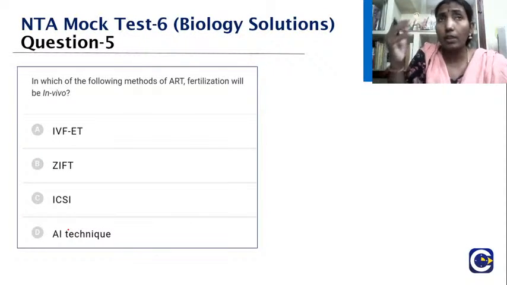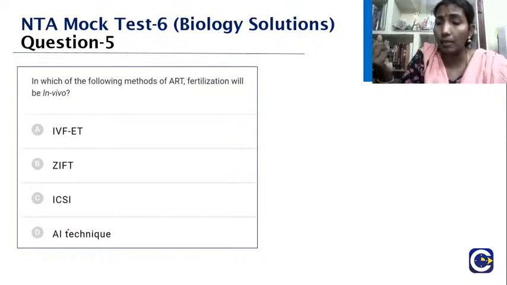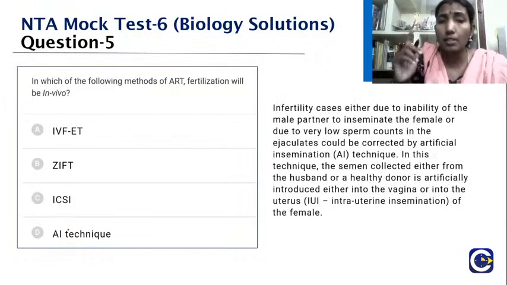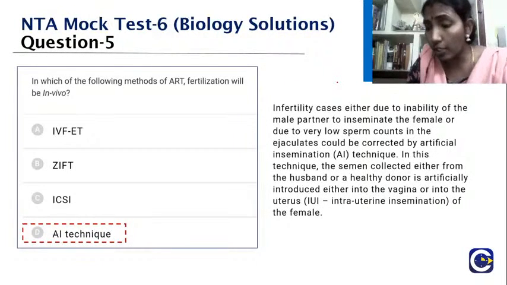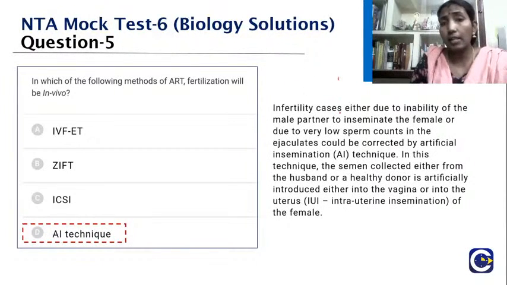You understood? We are taking from the woman and from the man, and we do it in a test tube, right? That's why it's called the test tube baby. You understood? Yes, the answer is the last option, the AI technique. See here, able to follow, Srivatsa? Infertility cases due to inability of the male partner to inseminate the female, or a very low sperm count in the ejaculation, could all be corrected by the artificial insemination technique.